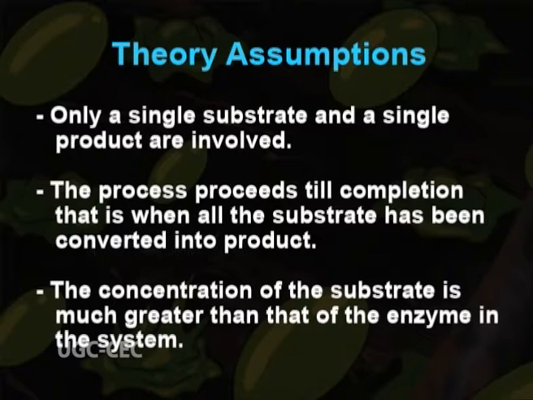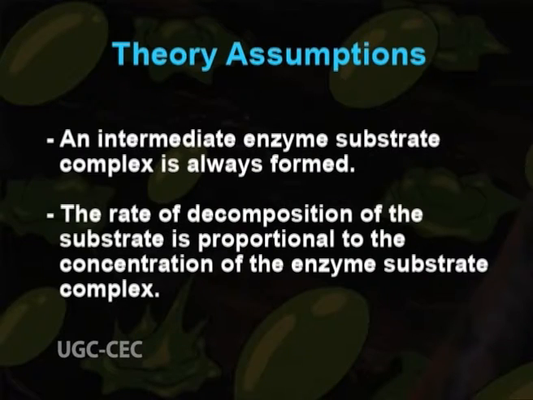Only a single substrate and a single product are involved. The process proceeds till completion, that is, when all the substrate has been converted into product. The concentration of the substrate is much greater than that of the enzyme in the system. An intermediate enzyme substrate complex is always formed. The rate of decomposition of the substrate is proportional to the concentration of the enzyme substrate complex.